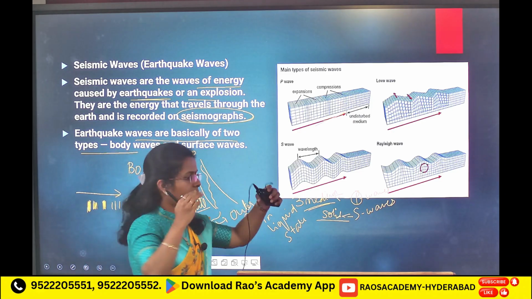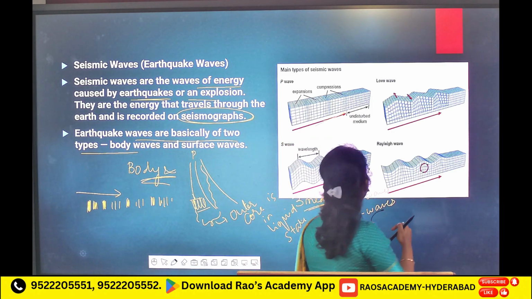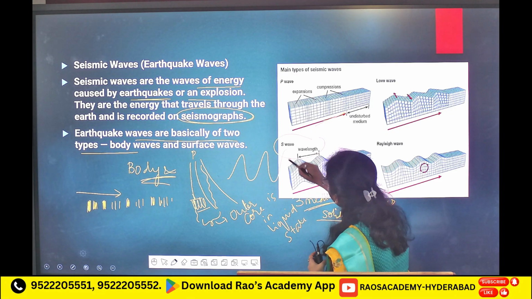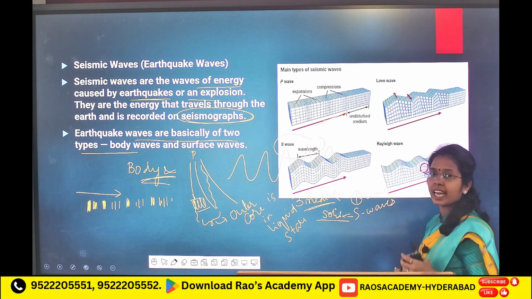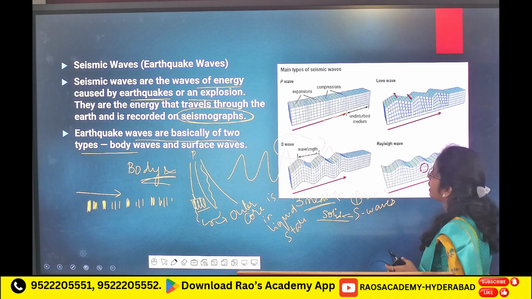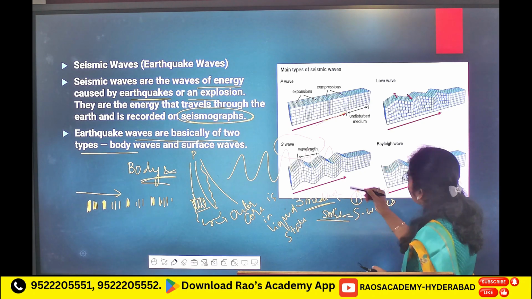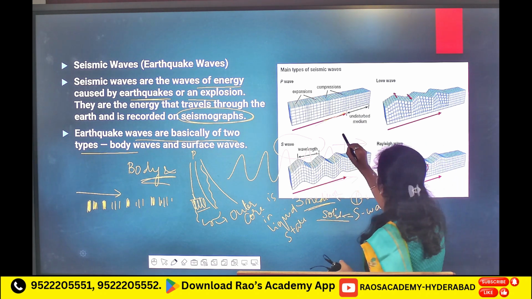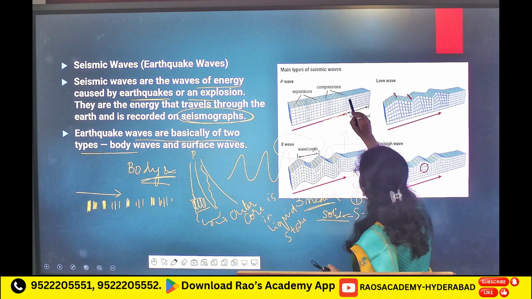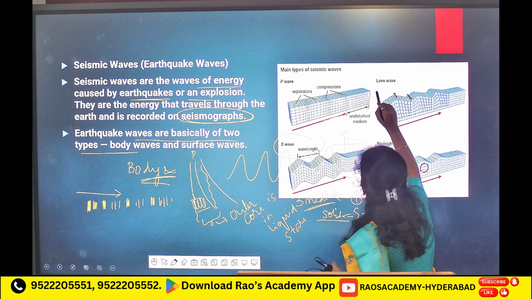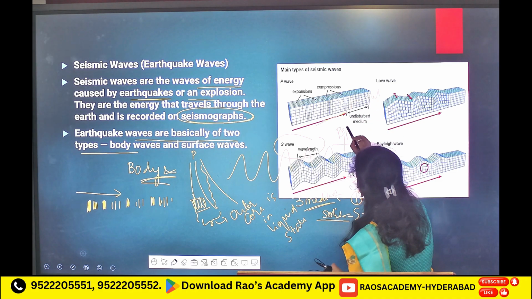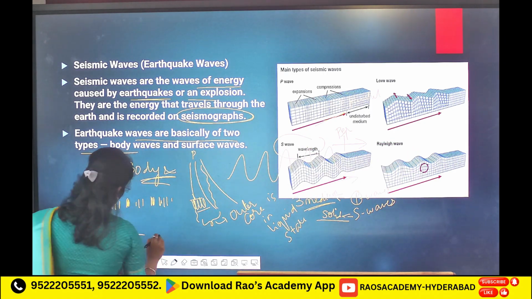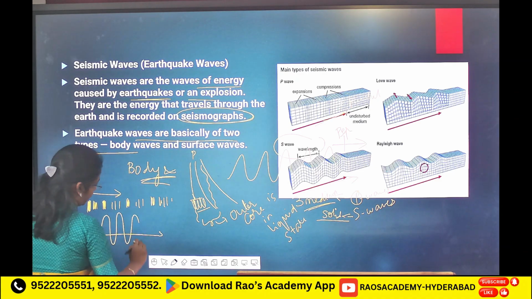In S waves you will see crests and troughs. P waves travel parallel to the direction of the wave, S waves travel perpendicular, like this.